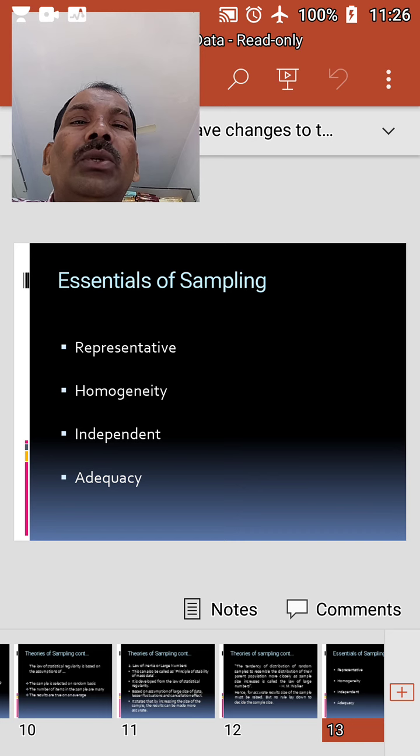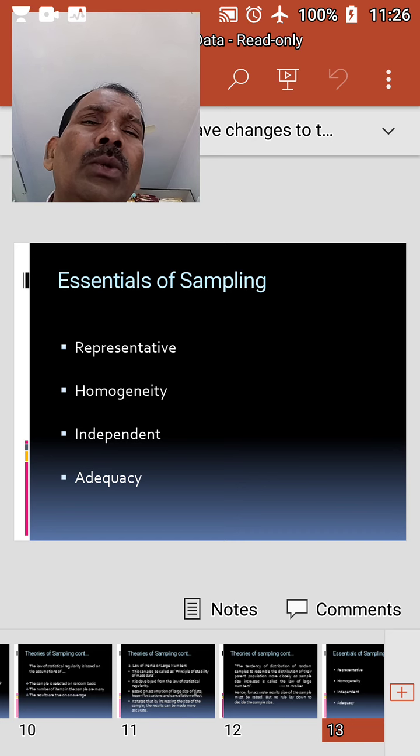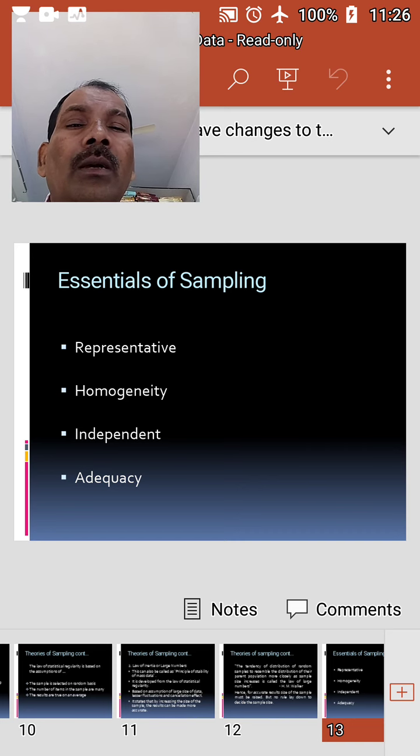It ensures drawing valid inferences about the universe. This is possible only when items are chosen on a random basis, and we should not make deliberate or intentional selection of items.